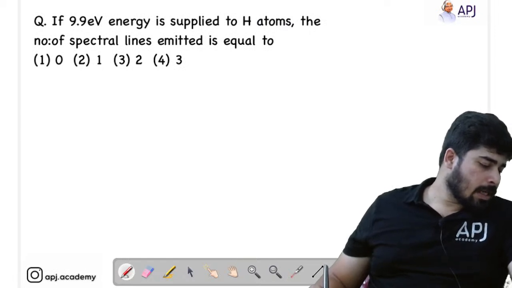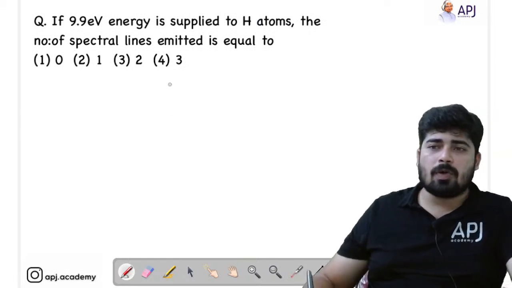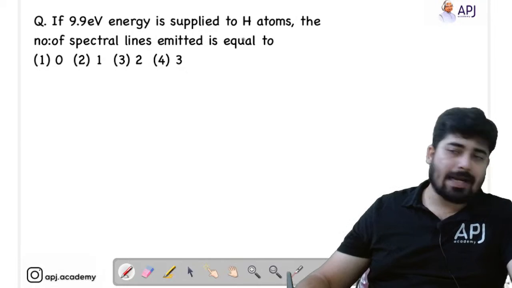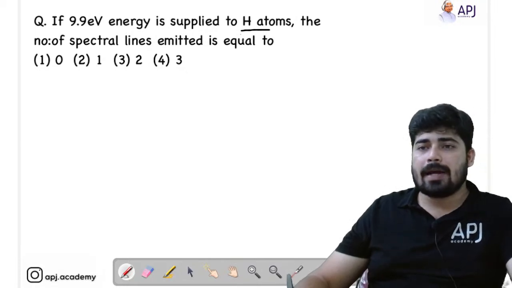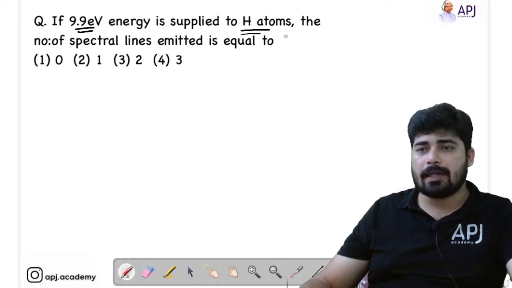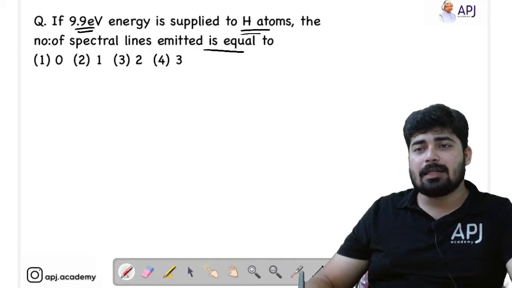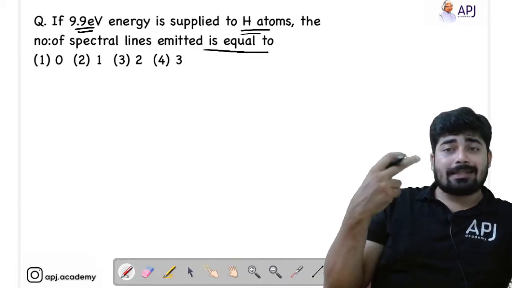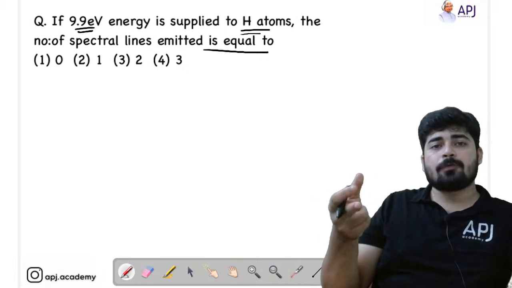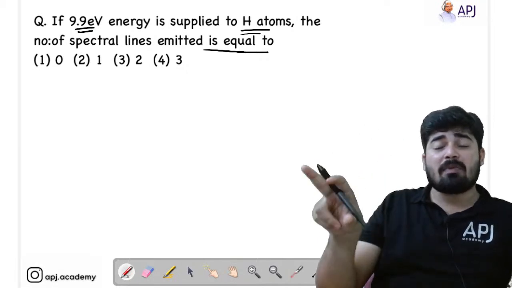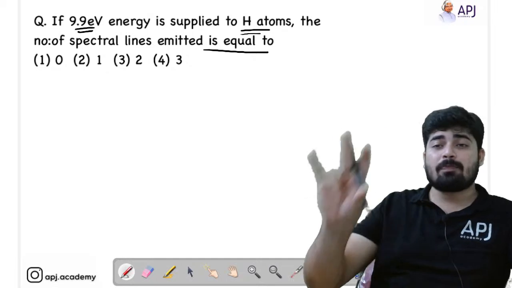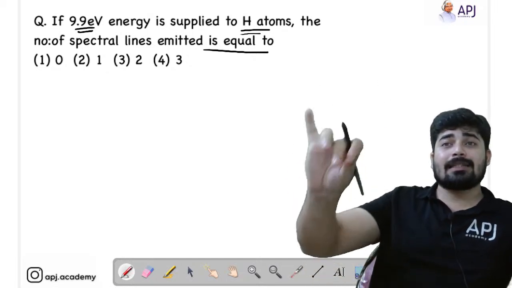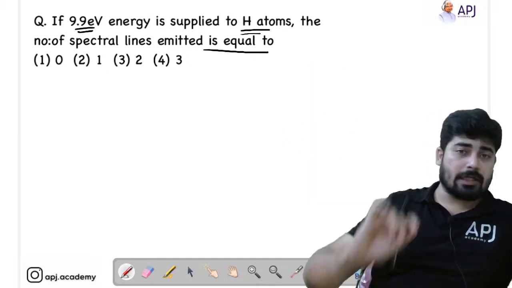If 9.9 electron volt energy is supplied to hydrogen atoms, so we are providing energy of 9.9 electron volt to hydrogen atoms, the number of spectral lines emitted is equal to... See, the electron can only excite if we give it a minimum of 10.2 electron volt. If 10.2 electron volt is given, then the electron will jump to the second shell.